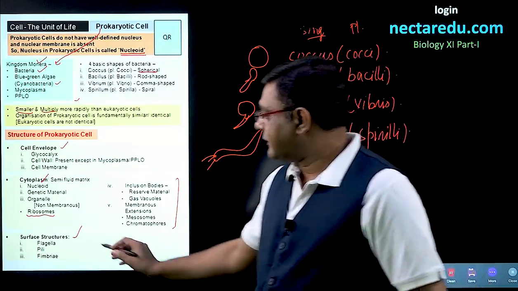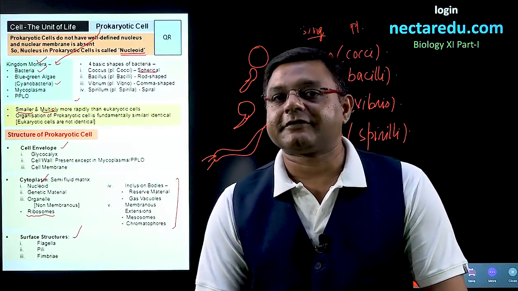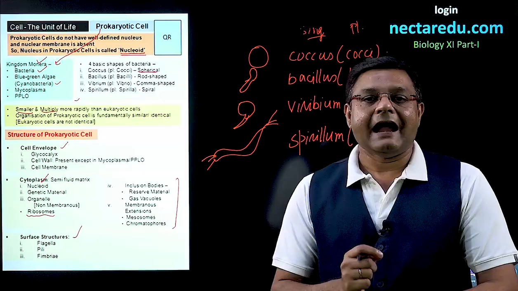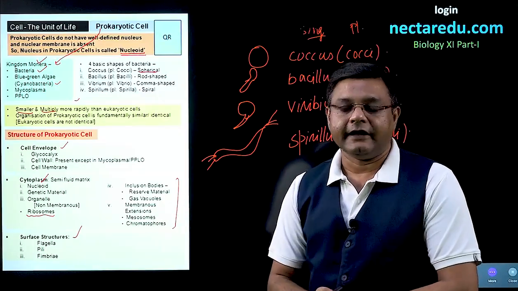Lastly, we will talk about the surface structures. Bacteria can have 3 surface structures. First is the flagella, second is the pili, and third is fimbriae. So, these structures will be covered in detail in later videos.